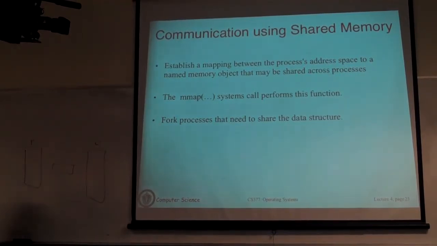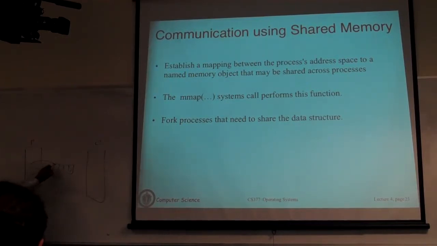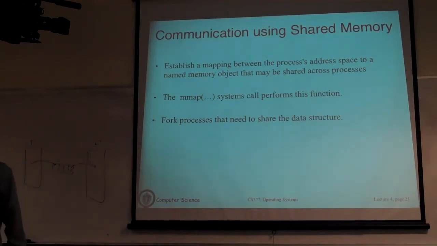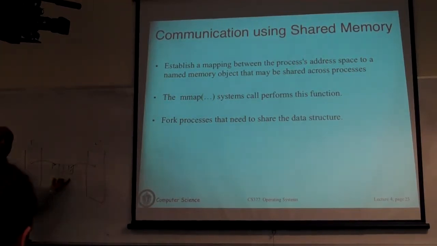So if you allocate shared memory, this can be an array. And you can have a shared memory region of arbitrary size, just as you allocate an array in Java or C, C++, you can allocate a shared memory segment. And then the producer can start adding items here and the consumer can start consuming. You still have to do synchronization to ensure that the shared memory region is neither going to see an overflow or an underflow.